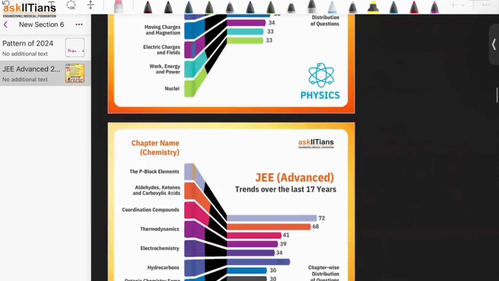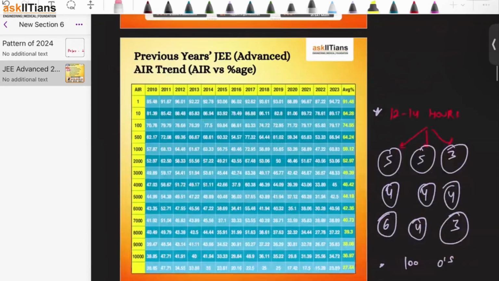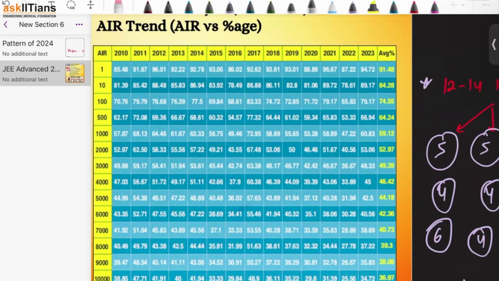And if you see, 50% marks I'm talking about, guys, that's going to be a really good score because your rank would come in this category. Which category? This category. 50% marks will get you a rank of 2000 to 3000, right?